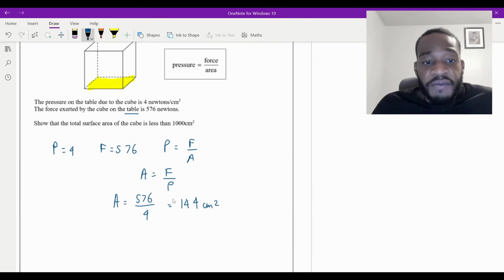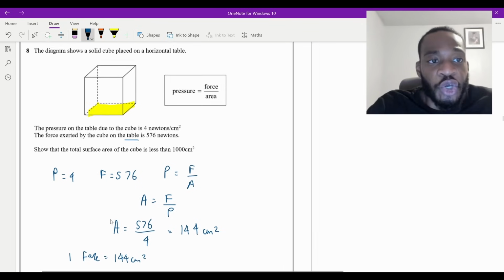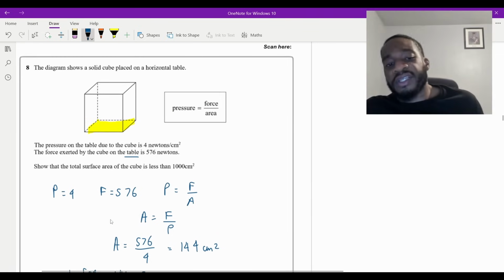Now, this is one face, so one face is equal to 144 centimeters squared. For the total surface area, remember, this is a cube, isn't it? So each of the faces is going to be the same area.